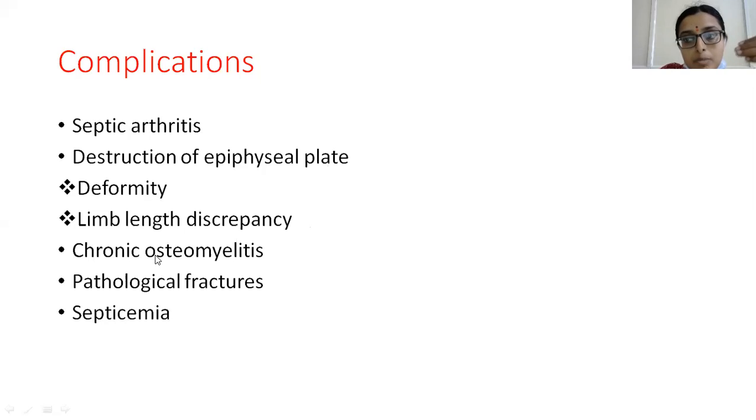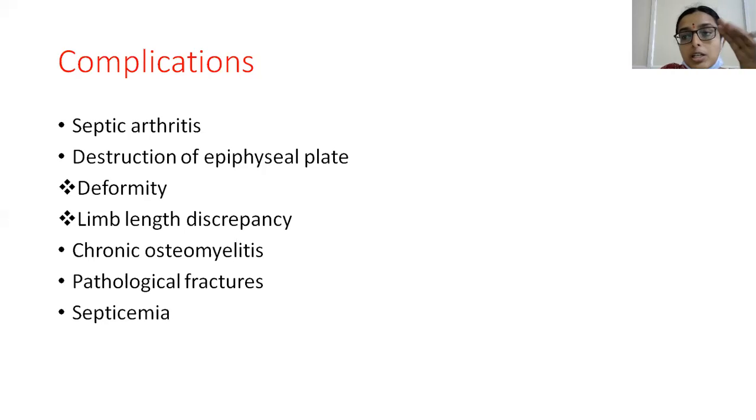And then if there is persistence of infection, if there is improper drainage, it may lead to chronic osteomyelitis and then pathological fractures. Here, because of this disease process, there will be destruction of the bone, which leads to weakening of the bone. Usually for a fracture to happen, there should be significant trauma. But in conditions where the bone is already weakened because of some pathological process, even a trivial trauma can lead to fracture.